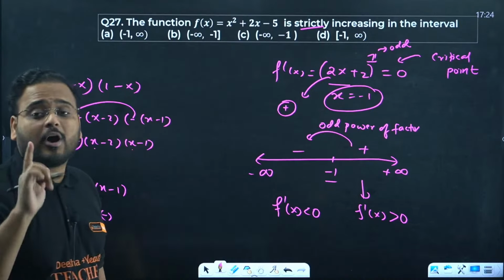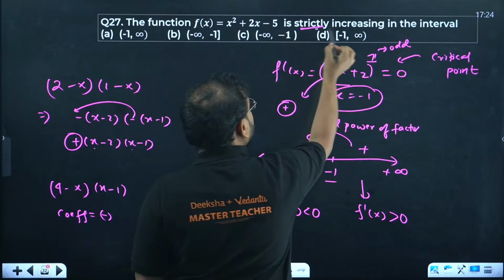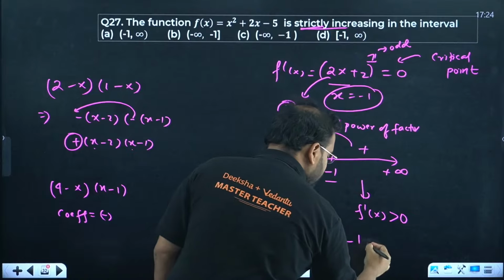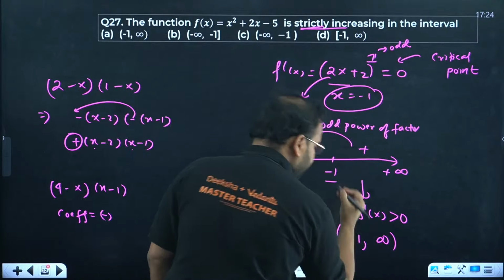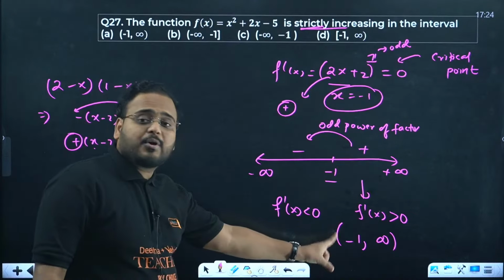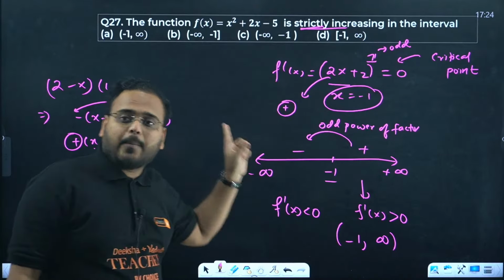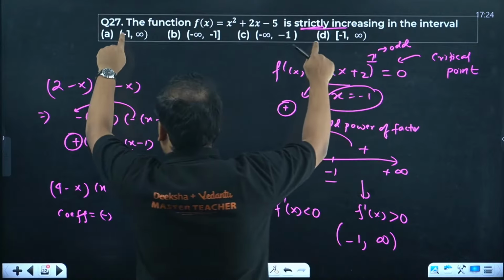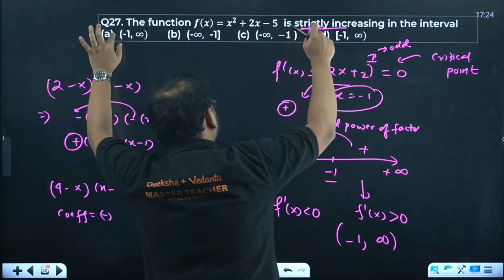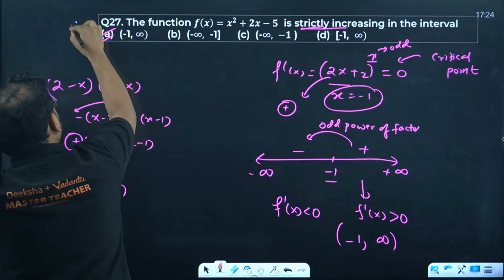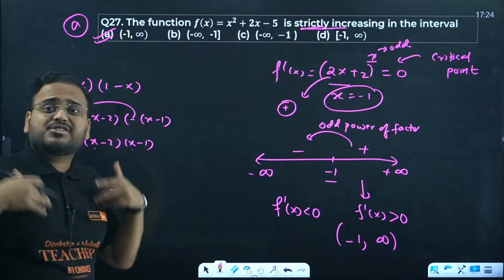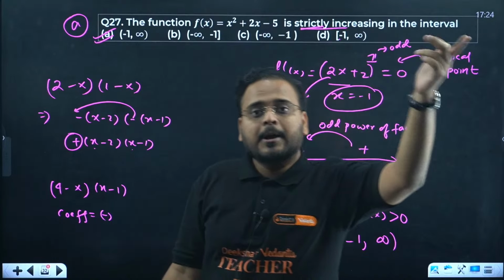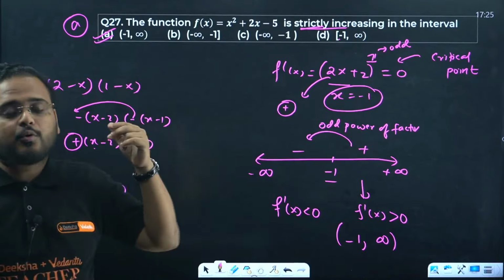The question is asking what? Strictly increasing, sir. Strictly increasing means more than 0. Write the interval, -1 to infinity. Why not closed here, sir? Because the question says strictly increasing, and the options are like this. We have an option where -1 is open and an option where -1 is closed. So from options A and D, I'll choose option A. If there was no such option, then of course I would have to choose D only. Strictly increasing, if you have the option, go for the open bracket.